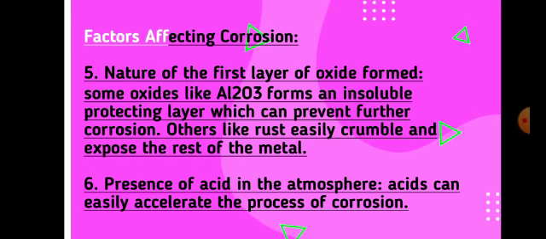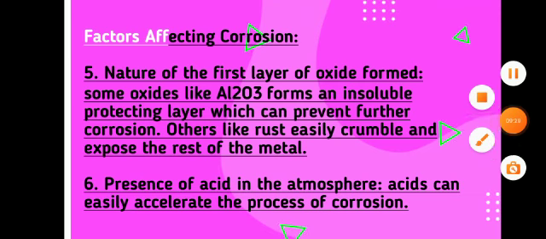Now you have two more factors affecting corrosion. The fifth factor is the nature of the first layer of oxide formed. Some oxides like aluminium oxide form an insoluble protecting layer which can prevent further corrosion. Others, like rust, easily crumble and expose the rest of the metal.